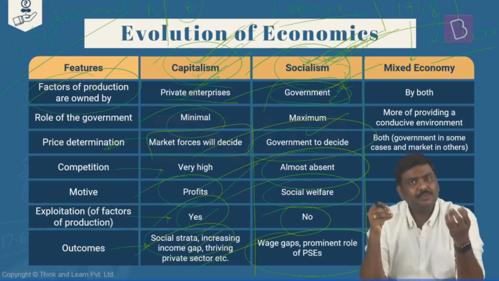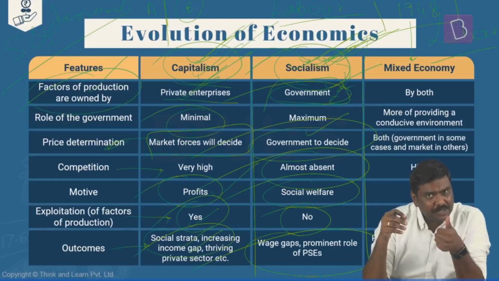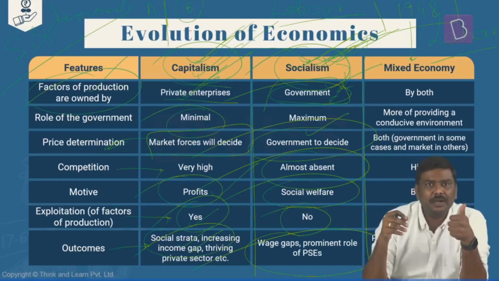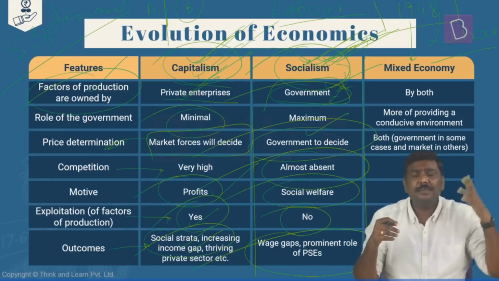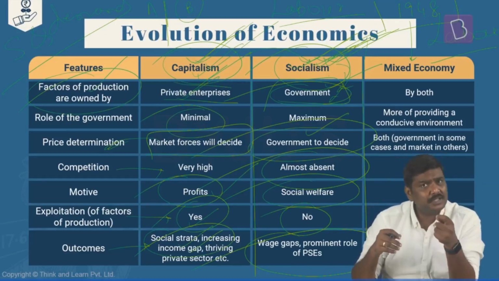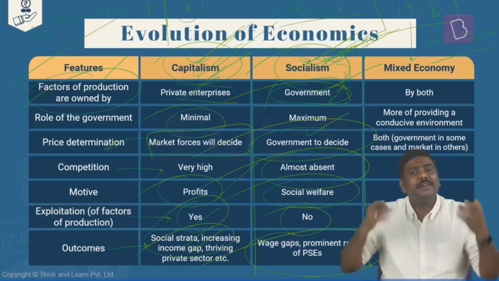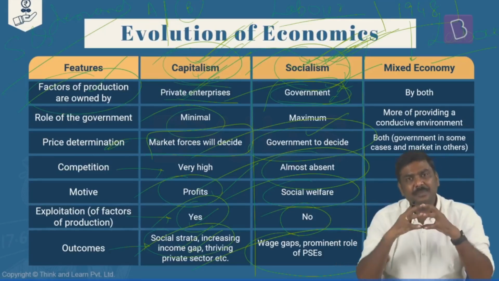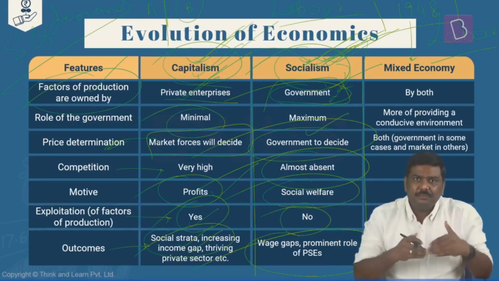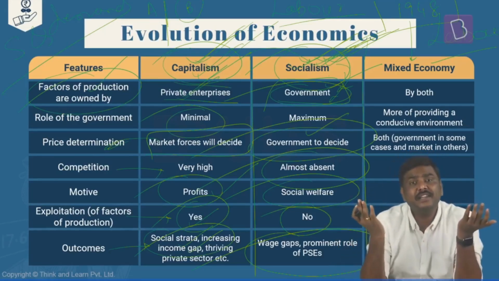In certain sectors, there is a public sector representation, that is a representation of the government as well as the private sector. In certain sectors, government only will be represented, and there will be certain sectors where government will say, I will not participate, let only the private sector participate. Is the logic okay here? Right? In case of mixed economy, we will have a representation of both the government as well as the private sector.